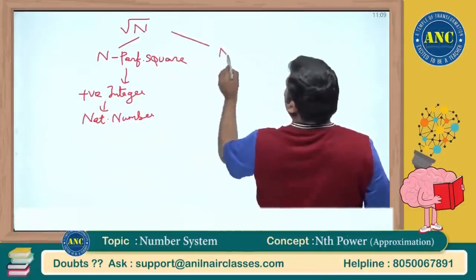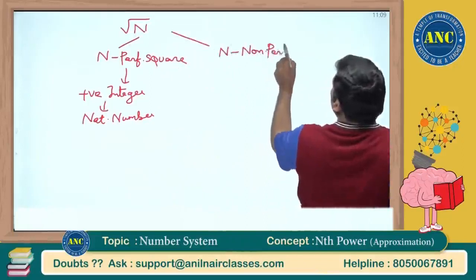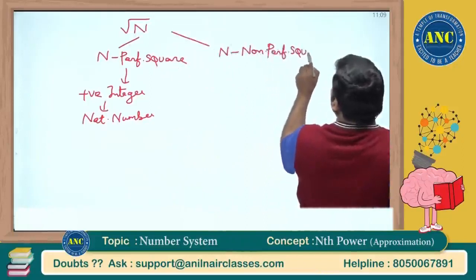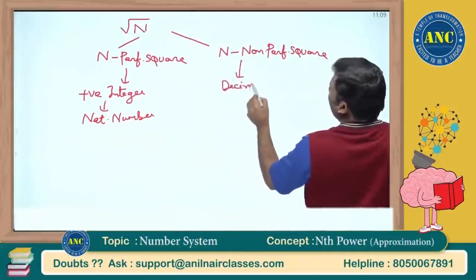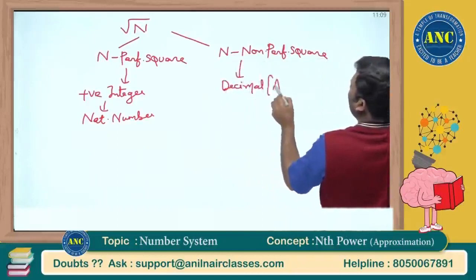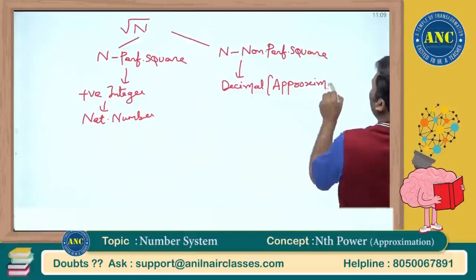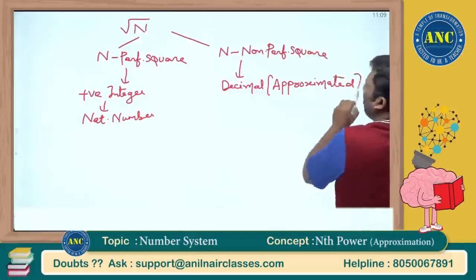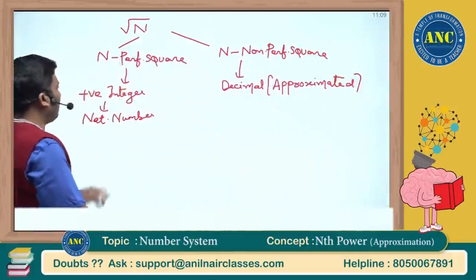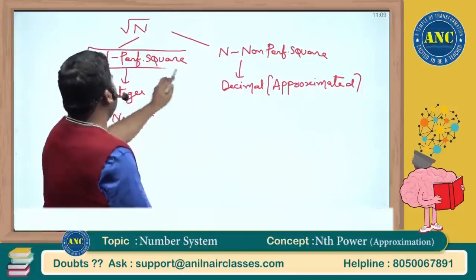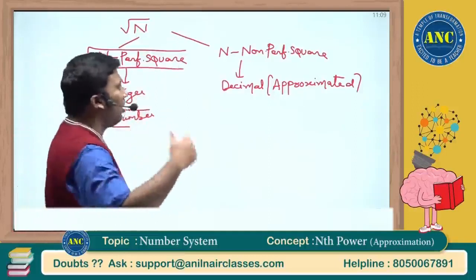If n is a non-perfect square, I will get a decimal value, which is an approximated value. If n is a perfect square, I will get a positive integer, a natural number. This is something which you will find in all the textbooks.